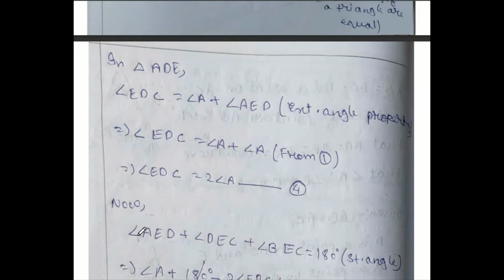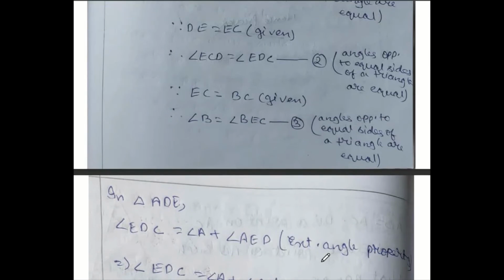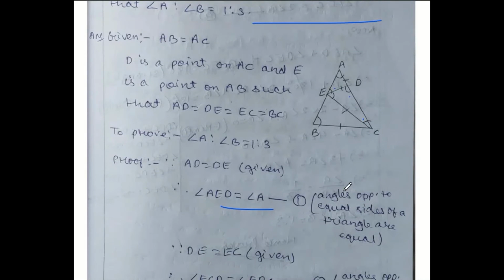After that, we are going for angle AED plus DEC plus BEC equals 180 degrees, straight angle. I'll show you from the sketch. Look at this, angle AED, this angle, and this angle. All together, since it is a straight angle, this plus this together will be 180 degrees. We can write linear pair here because three angles are there.